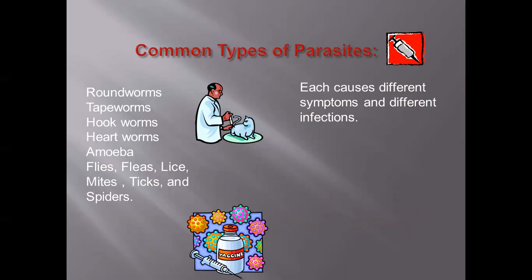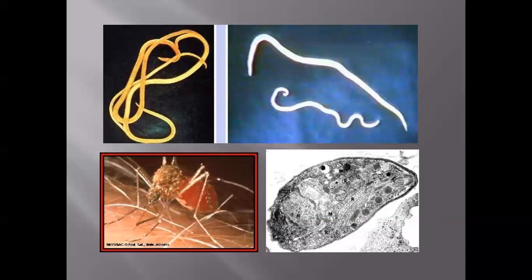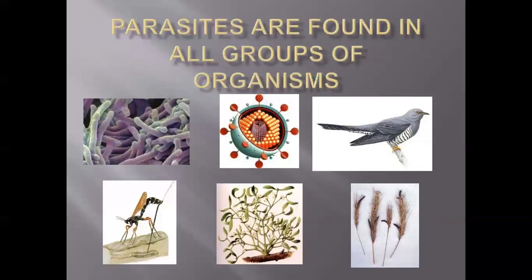For example, you can see roundworms, tapeworms, hookworms, flukeworms, amoeba, then flies, fleas, lice, mites, ticks, and spiders. Each causes different symptoms and different infections, like the roundworm, hookworm, mosquitoes, and amoeba. Parasites are found in all groups of organisms.